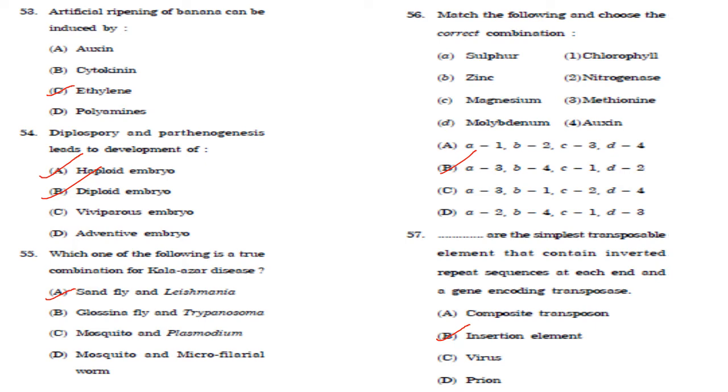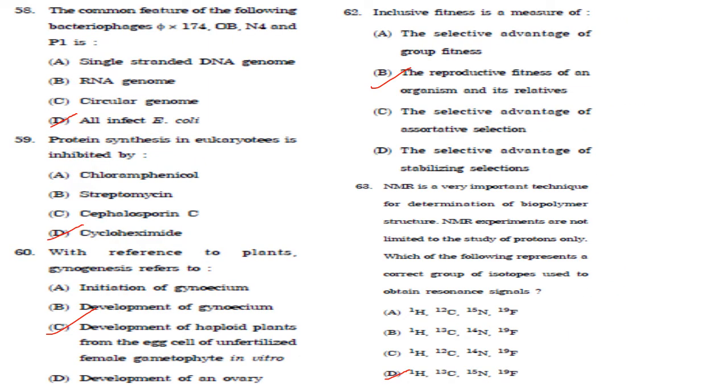Then dash are the simplest transposable elements that contain inverted repeated sequences at each end and the gene encoding transposase. So they are the simplest transposable elements and they are insertion elements. Answer is option B. Then the common feature of the following bacteriophages, X174, Qβ, N4 and P1, is they all infect E. coli. Answer is option D.